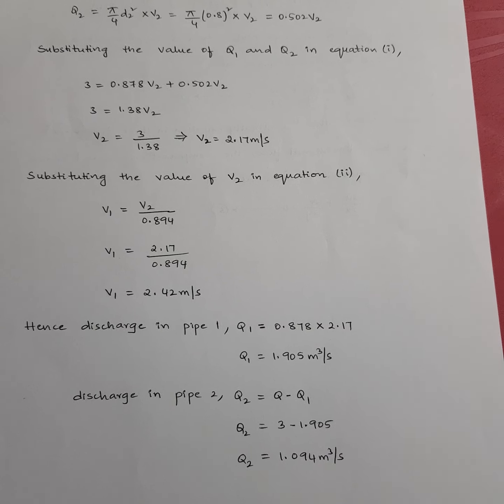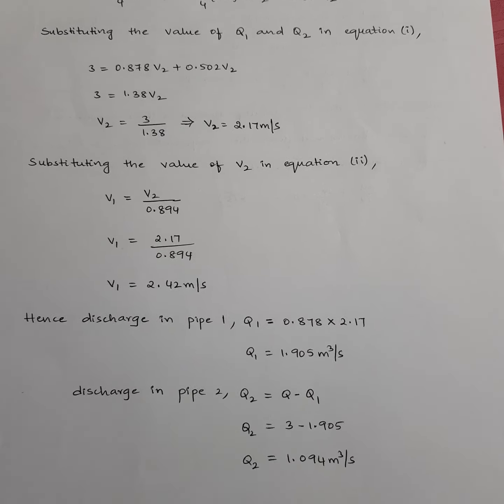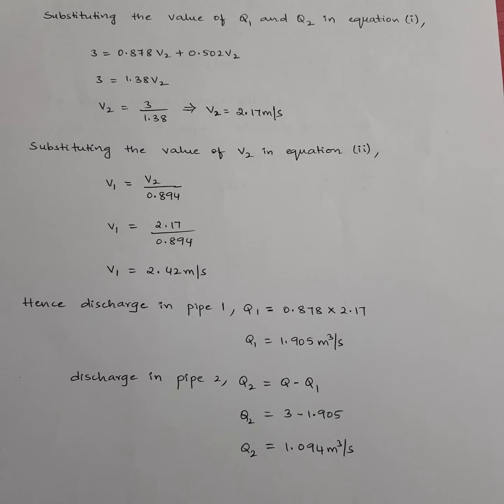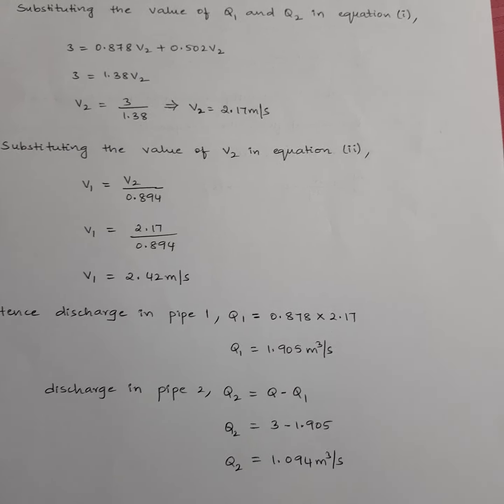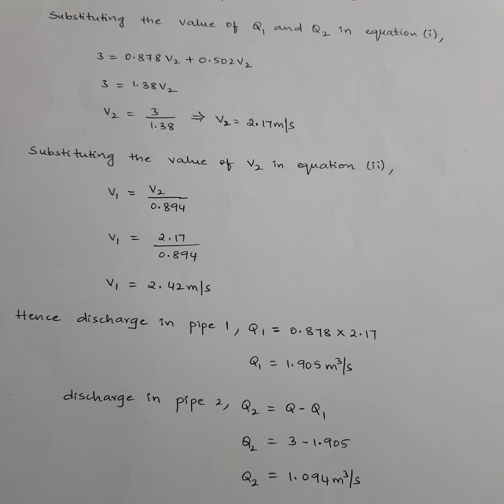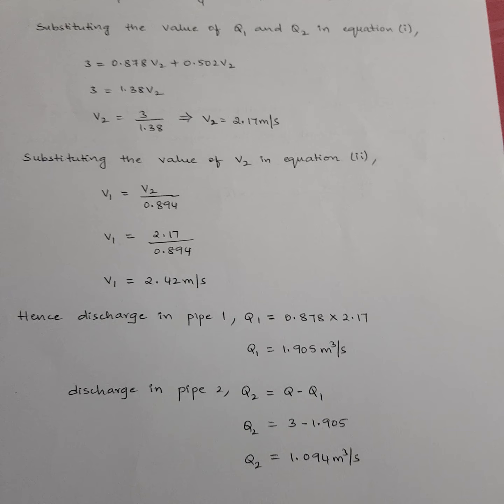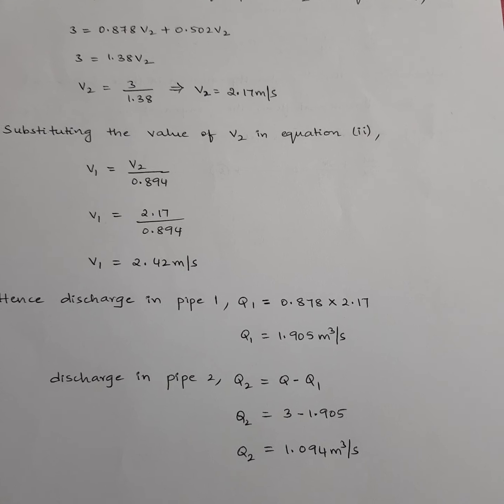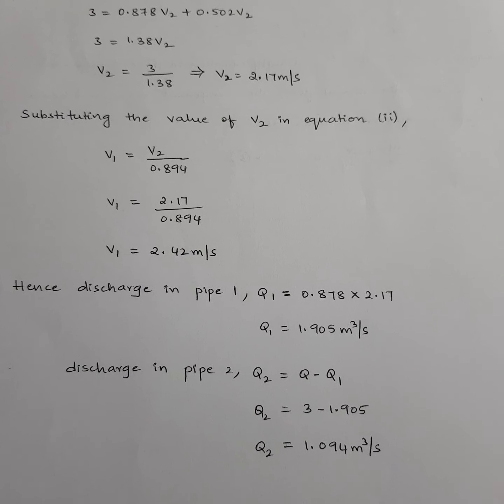So clear? This is how you need to work on pipes when connected in parallel. I showed you with the example of only 2 pipes. You may get 3 pipes also. The additional one will be Q1 plus Q2 plus Q3. That's all. Okay. And regarding that, extra given data will be given. So this is how you need to solve problems for pipes in parallel.